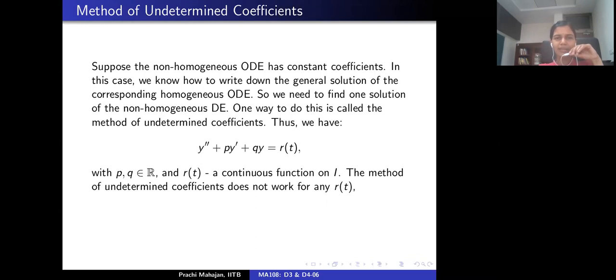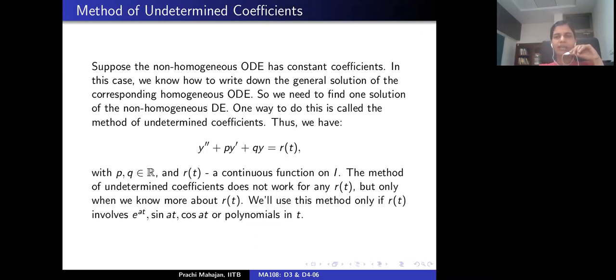The method of undetermined coefficients does not work for any arbitrary r, but only for very specific choices of r. For example, one can appeal to it to find one solution of this non-homogeneous differential equation if r is or involves the exponential, the sine function, the cosine function, or r is a polynomial in t, or maybe a combination of these things.